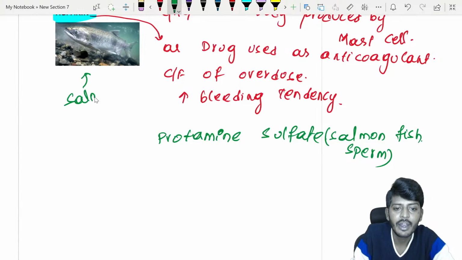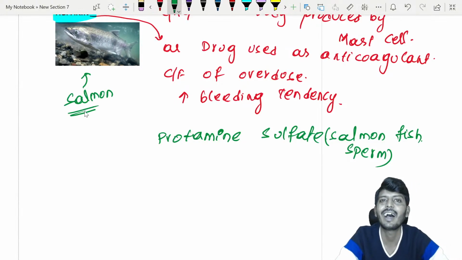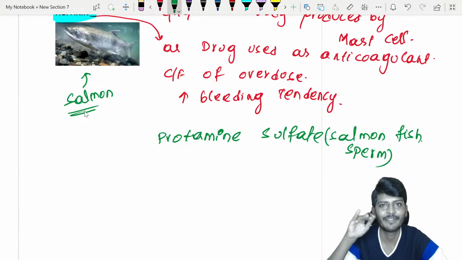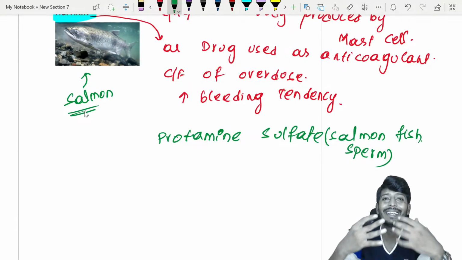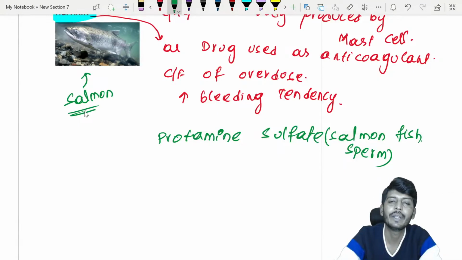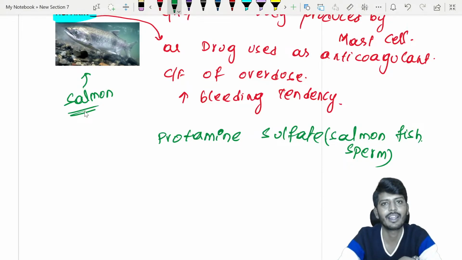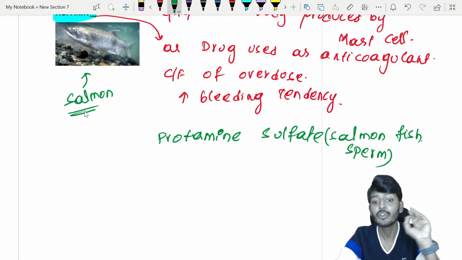You can notice. Normally, salmon is which type of fish, a freshwater fish or a sea fish? Normally it is a freshwater fish. It takes birth in the freshwater, from rivers. Later in its life it will end up in the oceans. Birth occurs in freshwater only, but it ends up in the oceans, so it is usually considered freshwater. So what is the drug?